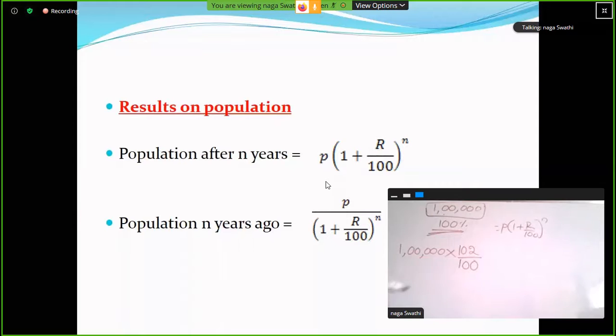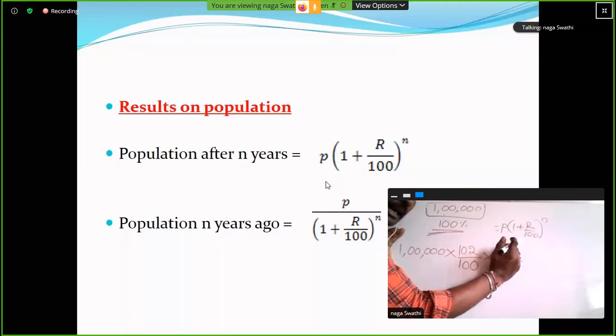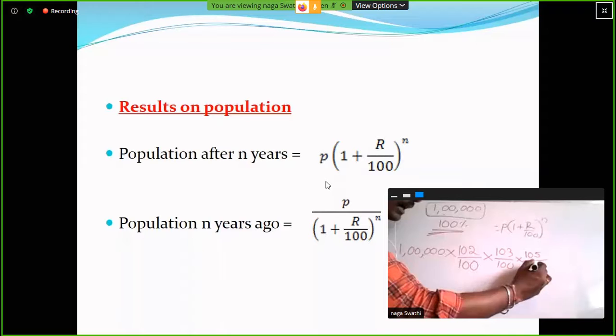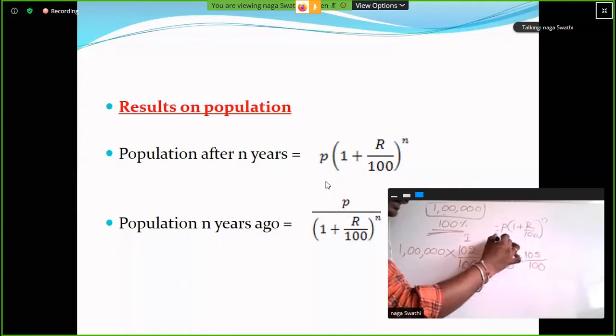For the second year, consider it as 100 percentage again. Clear? For the second year, how much is it increasing? 3 percentage. 100 plus 3, 103 by 100. For the third year, this is completely 100 percentage. So 102 by 100 into 103 by 100 into 105 by 100, for the first year, second year, and third year.